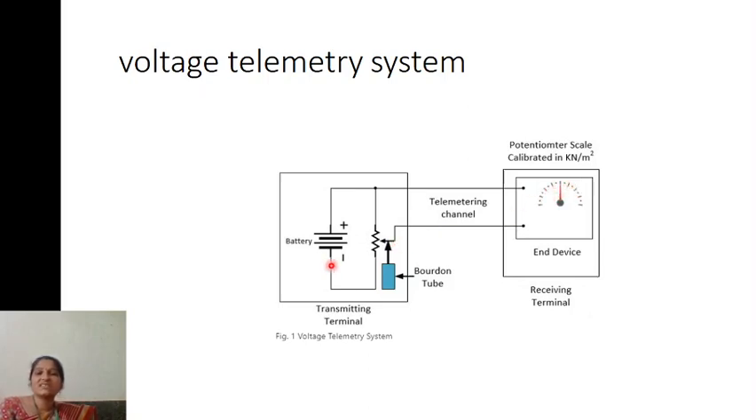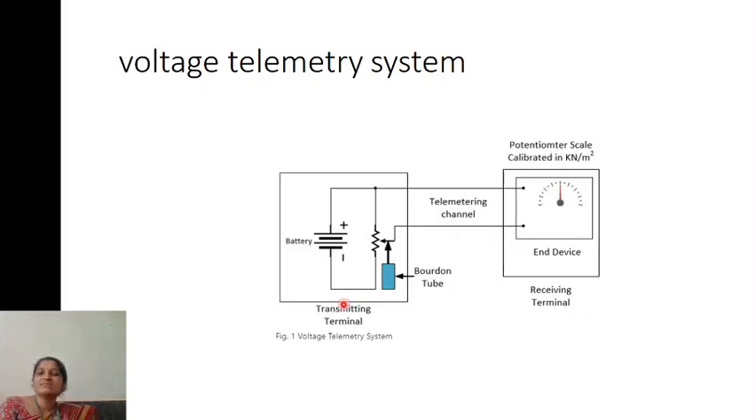The requirements for this voltage telemetry system are, first, a telemetry transmitter and a telemetry receiver. Under the transmitter, you need a battery, a rheostat, and a Bourdon tube. In the receiver, you need a potentiometer scale calibrated in kilonewton per meter square. And in between these two, you need a channel to transmit the data.